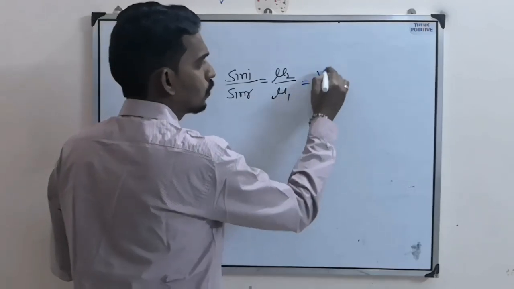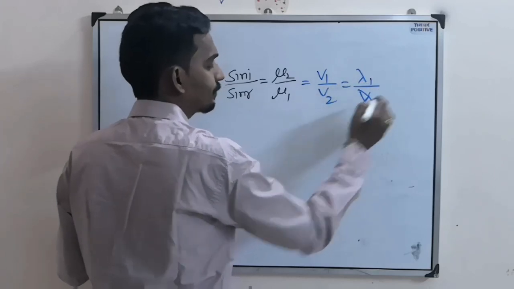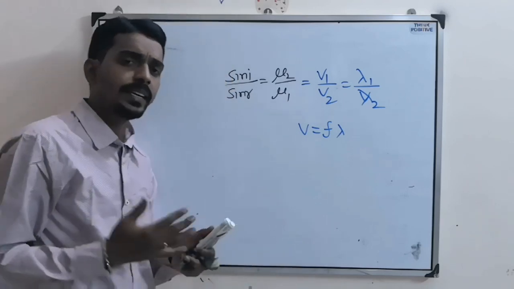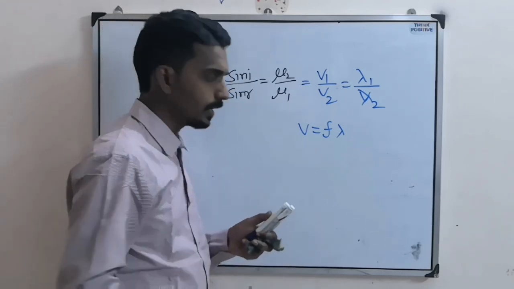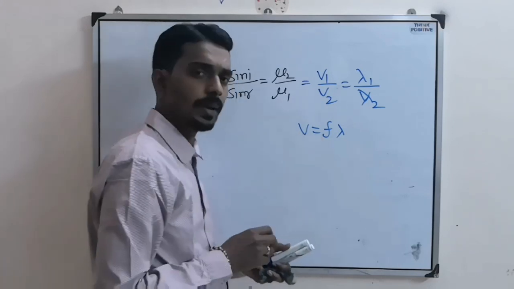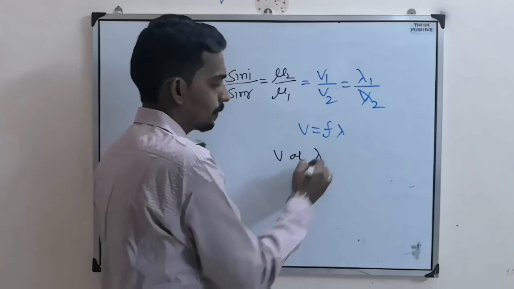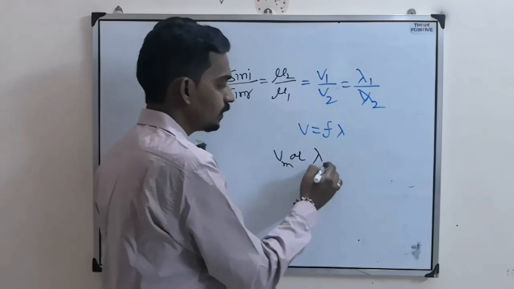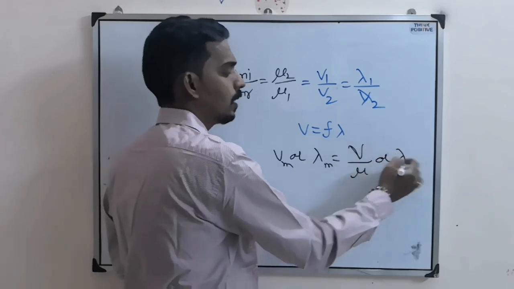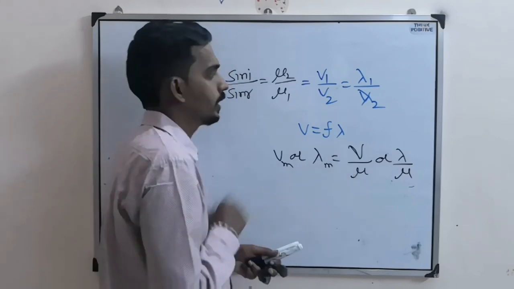Now this is also equal to v1 by v2 or lambda1 by lambda2, because v equals f lambda. When light enters from one medium to another, wavelength changes, velocity changes, but frequency remains constant. Speed or wavelength in any medium is v by mu or lambda by mu, so it is inversely proportional to refractive index.